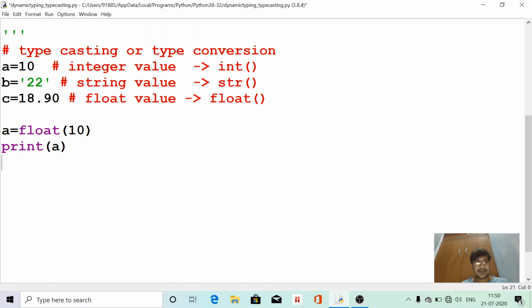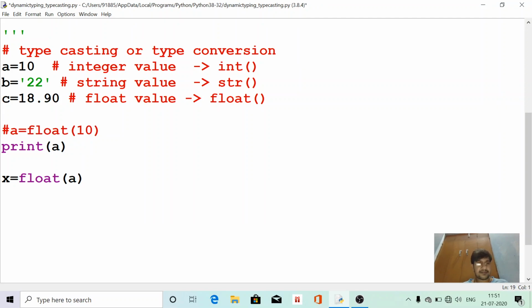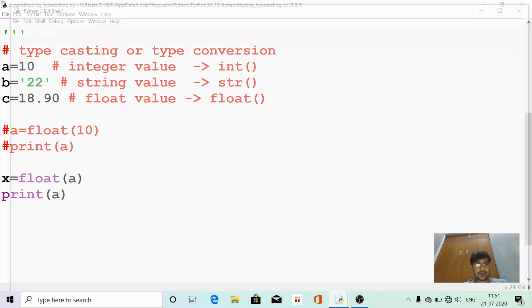The same thing can be written if we take some new variable. Suppose x equal to float(a). Now this will also do the same thing. Comment this line. Now check the output.